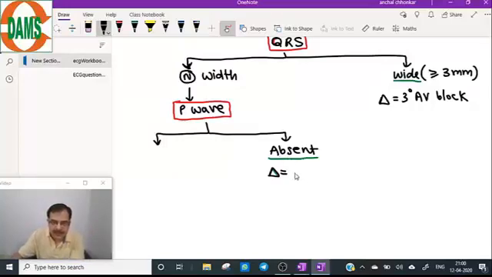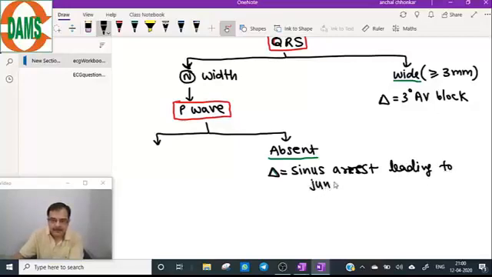It is a case of sinus arrest, leading to junctional rhythm.